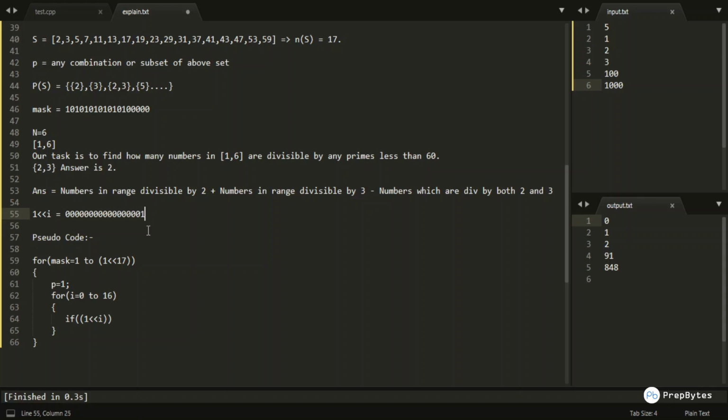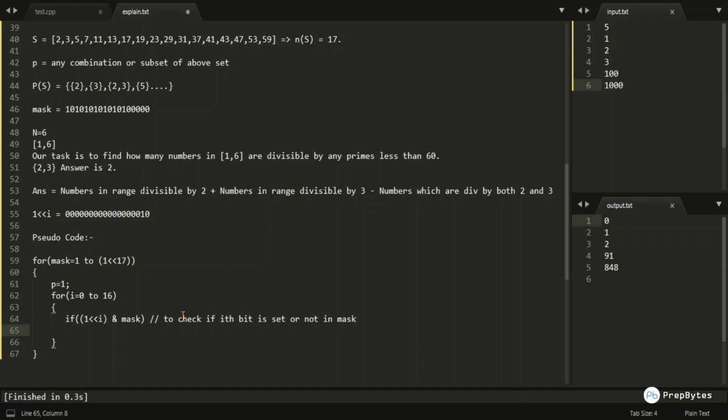If i would have been 1, then the set bit would be at position 1. So I am ANDing this with my mask, which is iterated in this for loop, and I'm checking if the ith bit is set or not in mask.